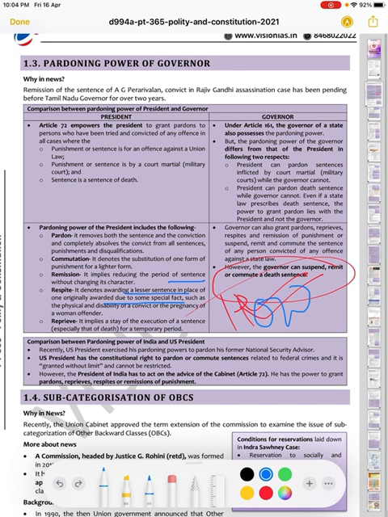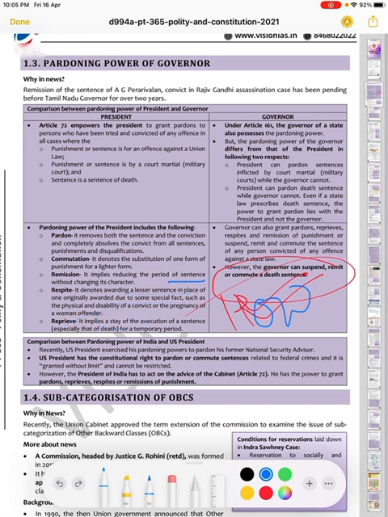We could make changes in case of imprisonment. So in case of a reprieve, it basically implies a stay of execution of a sentence, especially that of a death sentence, for a temporary period, like there is a stay imposed.